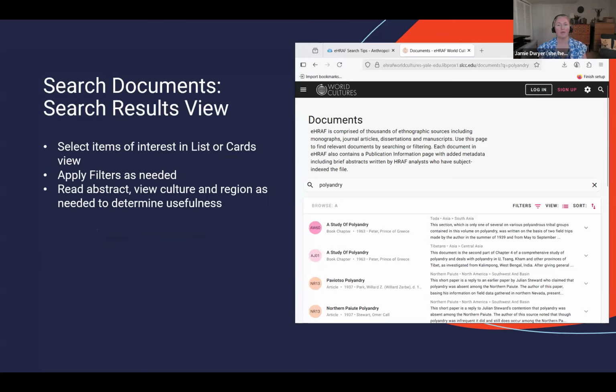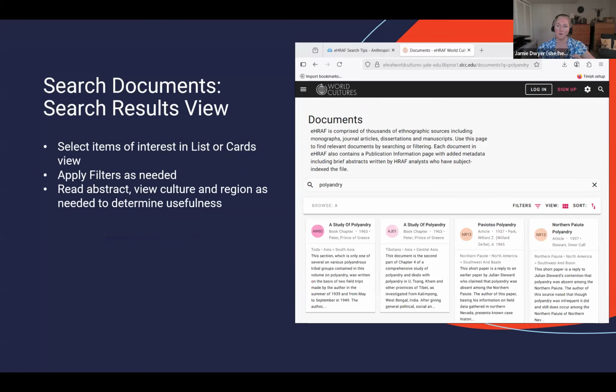When the results show up, it means your term was either in the title of the source, the abstract of the source, or somewhere in the document itself. You can view it again as a list view, or you can do this cards view that they have. Either way works. Do what works for you. Pay attention to the type of source it is. Maybe you're interested in finding a specific author. You could search by author name if you know someone you want to look up.